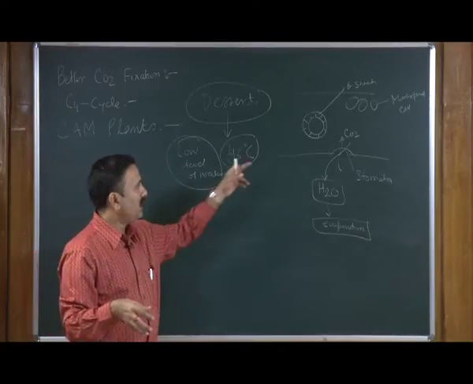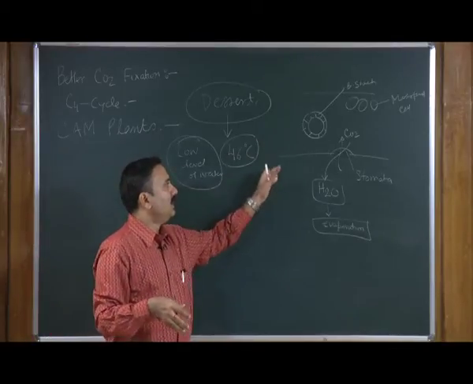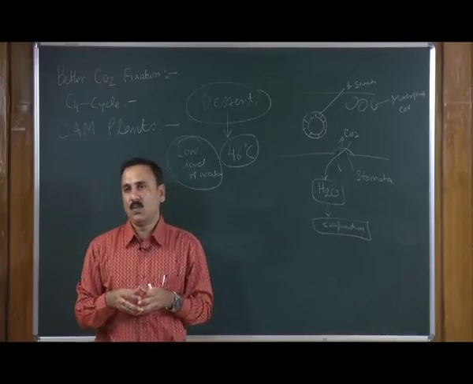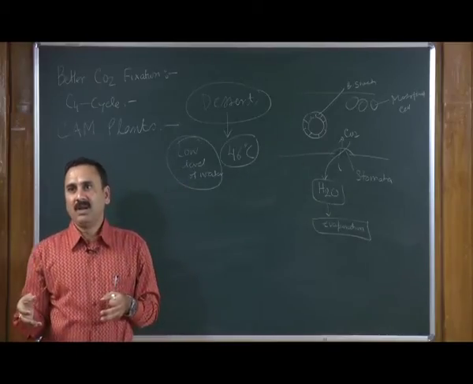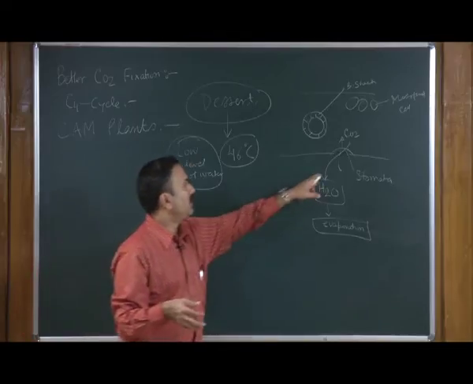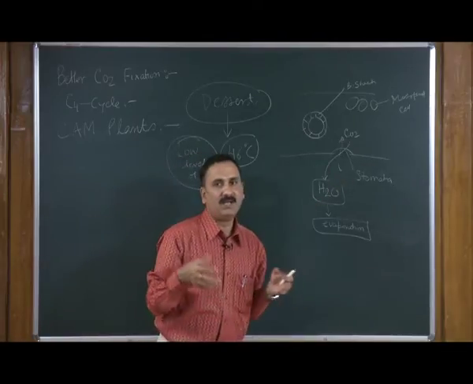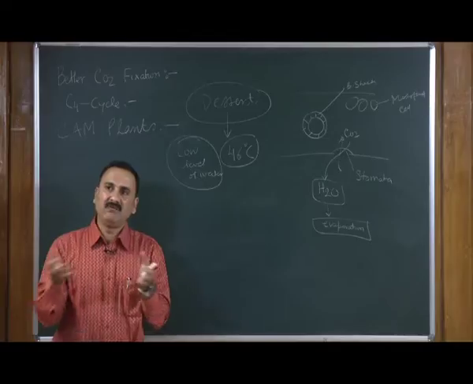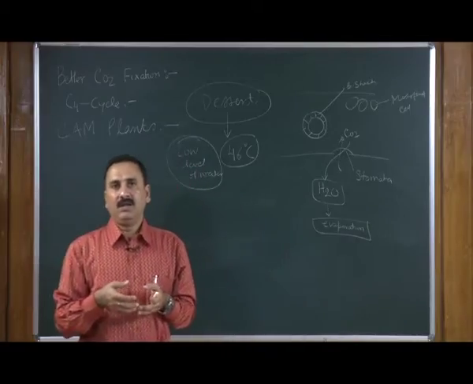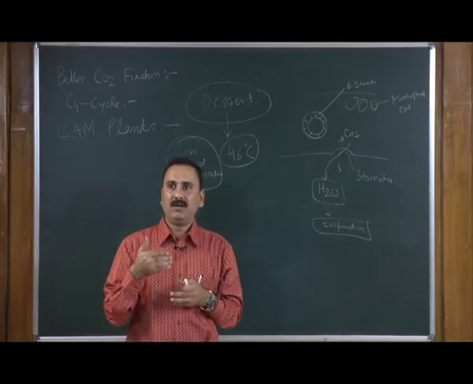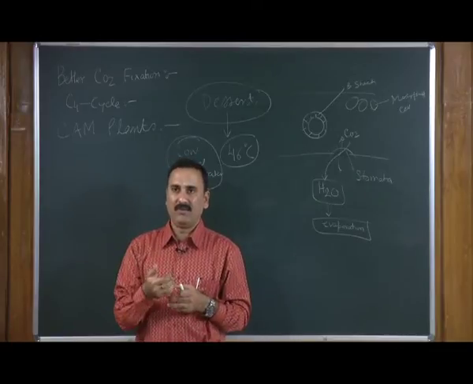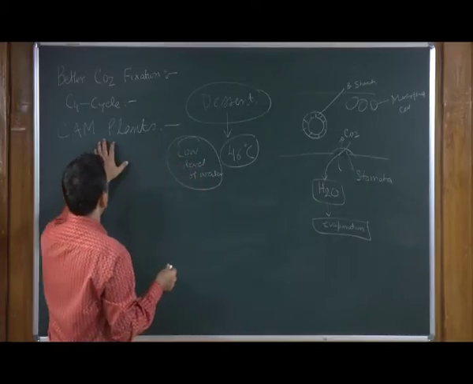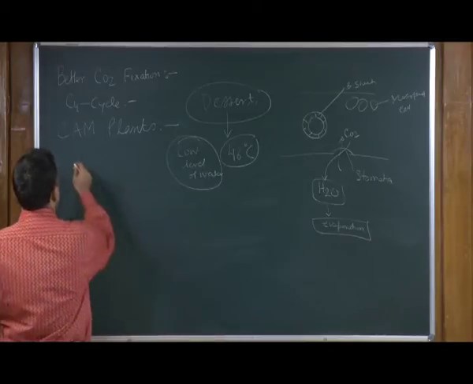But in these unique conditions, where you cannot run the dark reaction when the light is available, because the stomata are closed and there will be no carbon dioxide available, the plant has adopted a different kind of metabolism, and that metabolism is known as the CAM metabolism or CAM cycle.